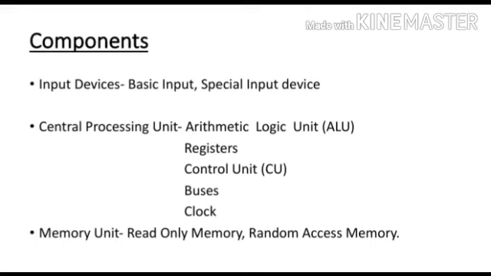Memory unit. Memory unit is used to store the data, instructions and information before, during and after the processing by ALU. It is actually a work area within the computer where the CPU stores the data and instructions. Memory is of two types. First one is read-only memory, which is known as ROM, and second one is random access memory, which is also known as RAM.